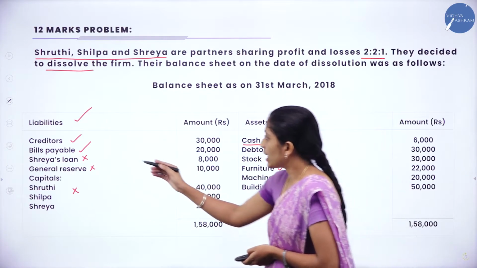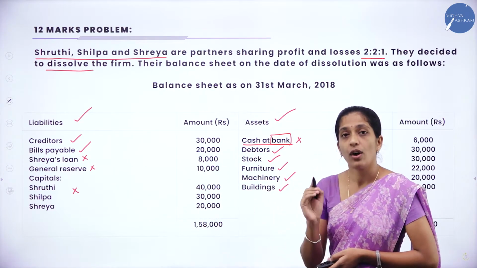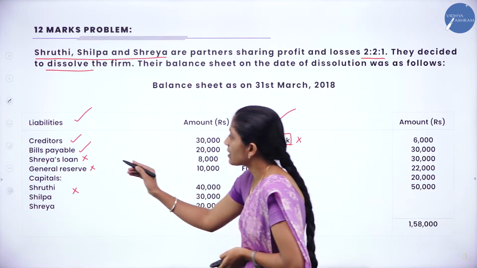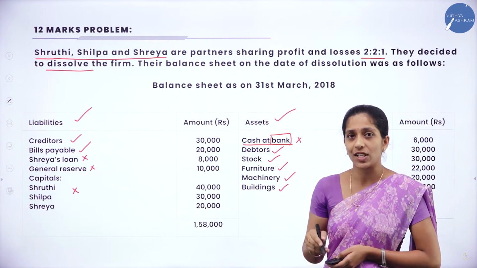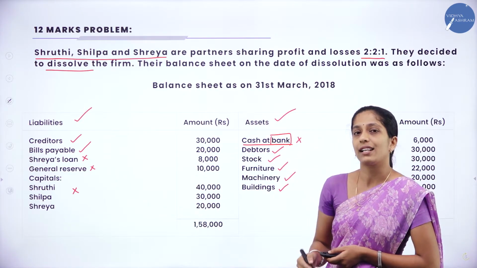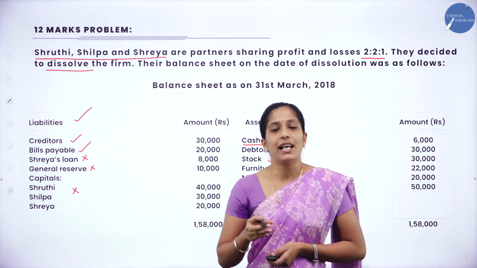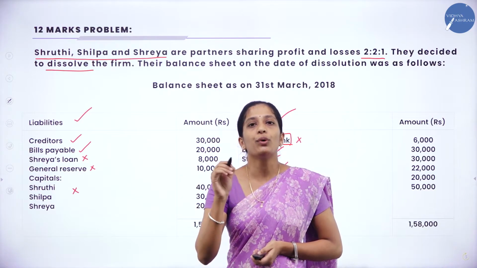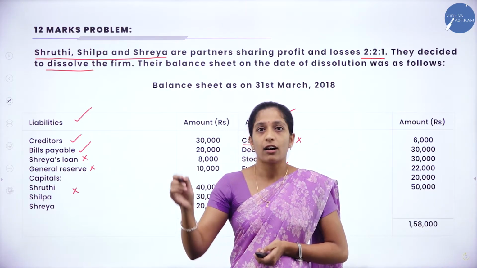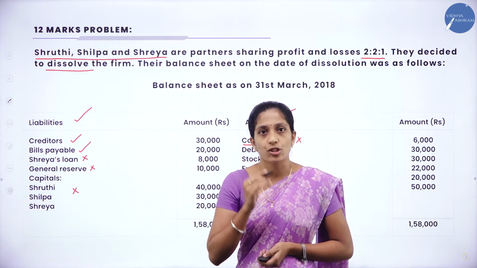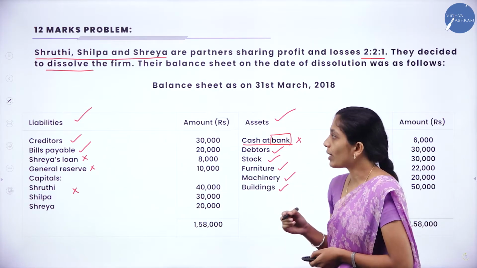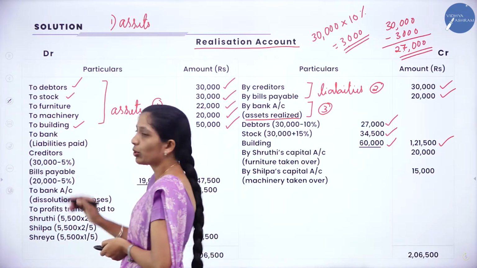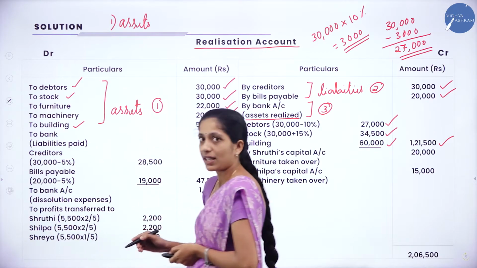So go through the balance sheet. Here they have given creditors 30,000. Bills payable is 20,000. Now how are we going to record it in our realization account? When you pay the liability, cash or bank goes out of the business, right? So we'll record it as to cash or bank account. But in this problem, we are taking it as to bank account. In the bracket, we have to write liabilities paid off. Let us see how we have recorded. Yes, we have recorded to bank account, in the bracket, liabilities paid.